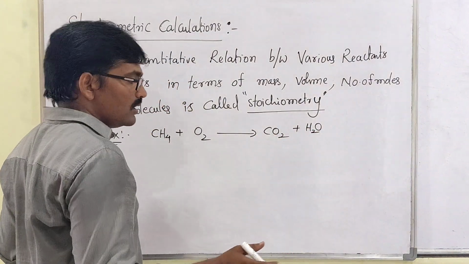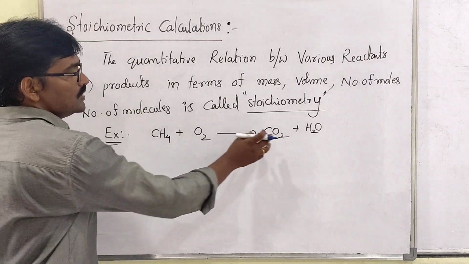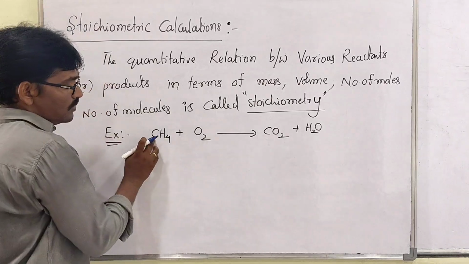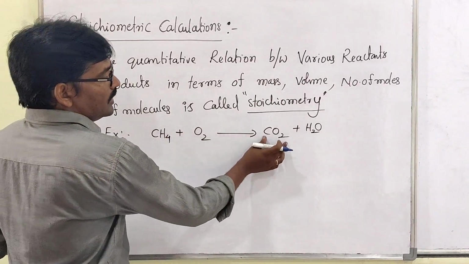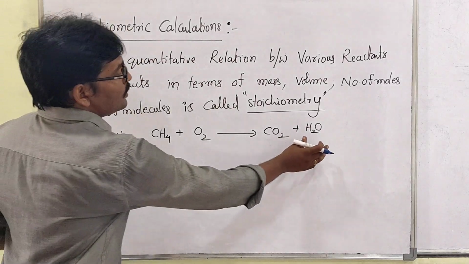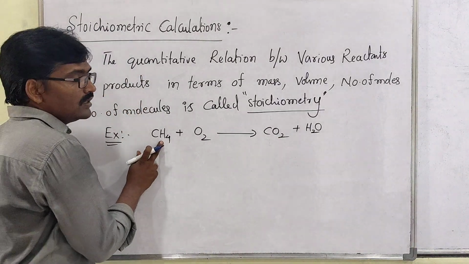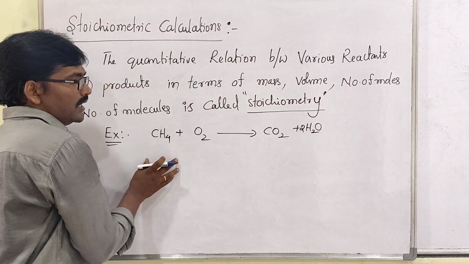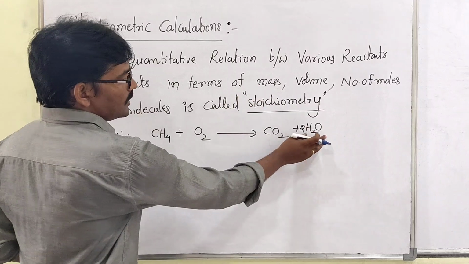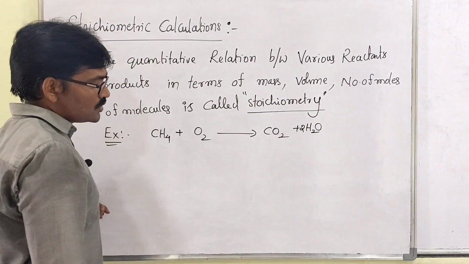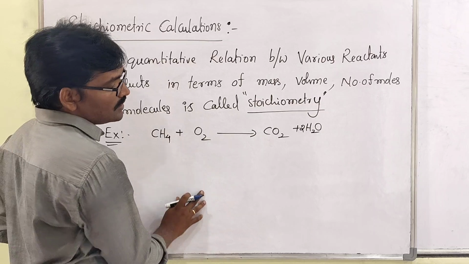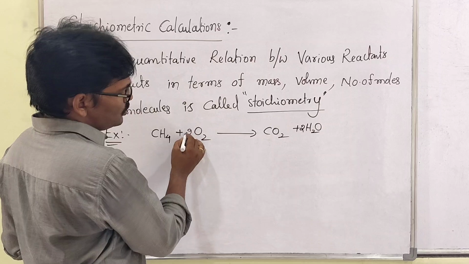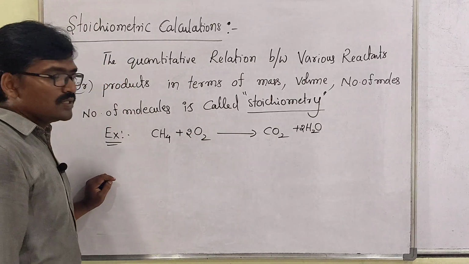Any hydrocarbon reacting with oxygen gives CO2 and H2O. Sir, how many moles of CO2 are formed? The same number of carbons as here, that many CO2 are formed. And how much water? If there are 4 hydrogens here, then half of that, 2 H2O. If 6 here, then 3. If 8 here, then 4. Half the number of hydrogens gives the H2O molecules. Clear, my dear students? Now balance the oxygen atoms. Here 2 are there, then here 2 are there, so 2O2, then 4. Clear?